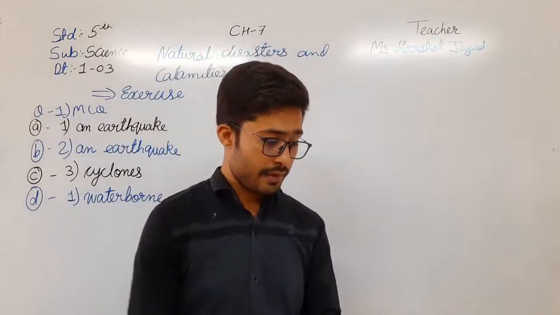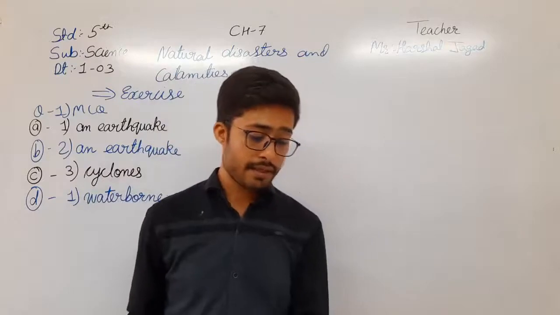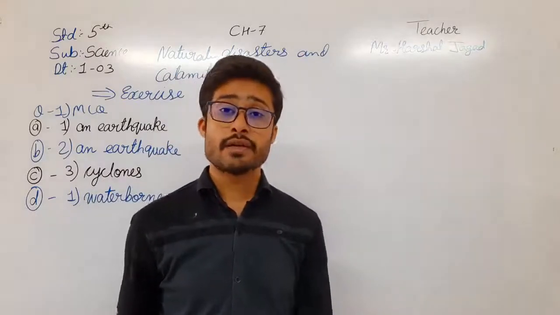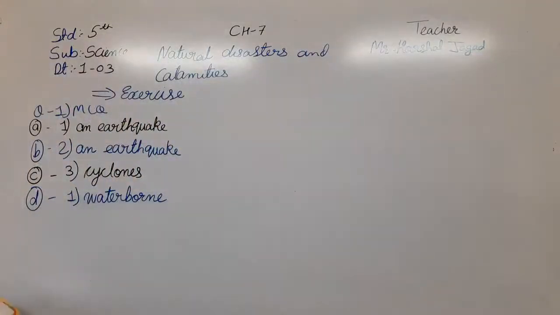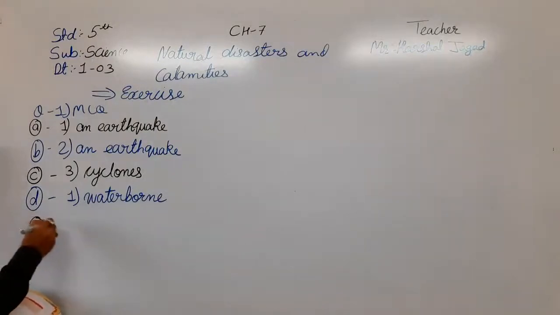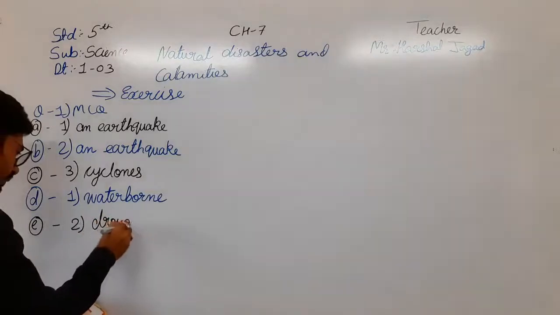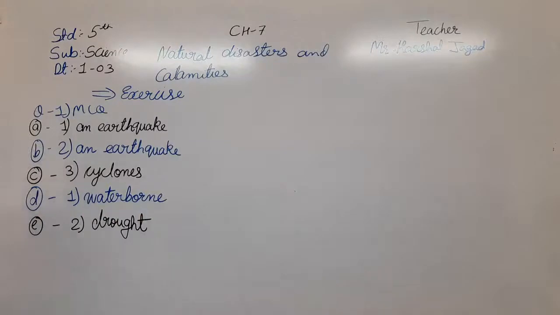Okay, then moving further: there is a scarcity of water during dash, volcanic eruption, drought or a cyclone. So in that, it will be E, that is drought. Okay students, please write down the answers of this. I am giving you 1 minute for it. You just write down the answers.